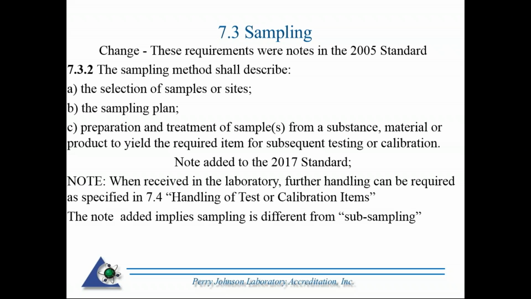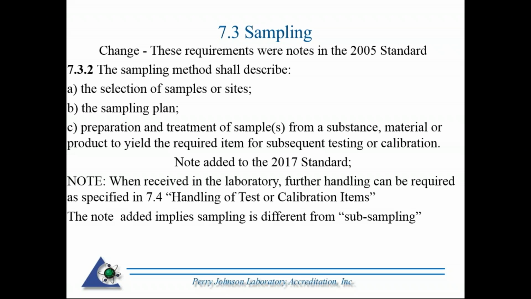So if you are a sampling organization, or if you are taking samples perhaps for your testing activities, 7.3.2: the sampling method shall describe the selection of the samples or sites, the sampling plan, preparation and treatment of samples from a substance, material, or product to yield the required items for subsequent testing or calibrations.